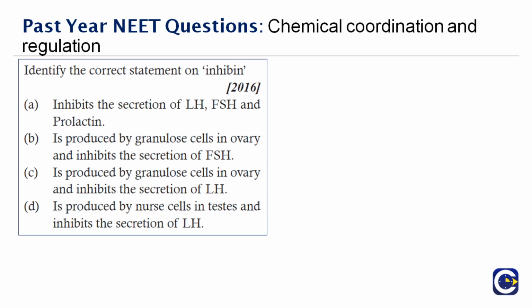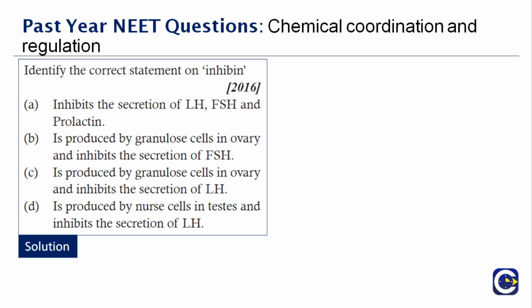Next question here. Identify the correct statement on inhibin. So you have to analyze the statements here. Inhibits the secretion of LH, FSH, wrong. It's produced by the granulosa cells in the ovary and inhibits the secretion of FSH. In both females and males, inhibin. So what is the property of inhibin? It is to inhibit certain function. So it inhibits the FSH production.